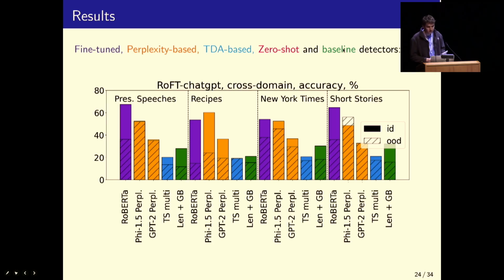Now, we're going to look at cross-domain validation scores where we train the models just on 3 out of 4 domains and then test performance out of distribution on the 4th domain. The most striking result here, you can see that the hatched bars are the out-of-distribution performance, and the RoBERTa model in particular is doing significantly worse. Notice particularly the recipes dataset, the RoBERTa score is much, much lower out of distribution.